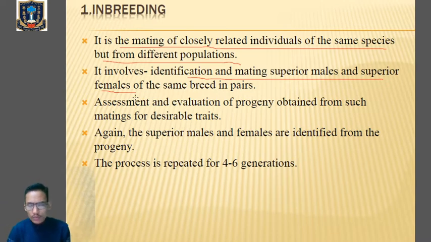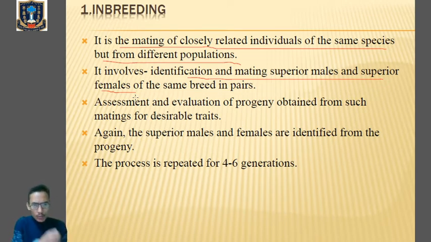If those characters are present in the male and female, they are known as the superior male and superior female. I have told you that for the female it is milk production, and for the male it is production of progeny and a higher quantity of meat. So this can be the criterion for selecting the superior male and superior female.